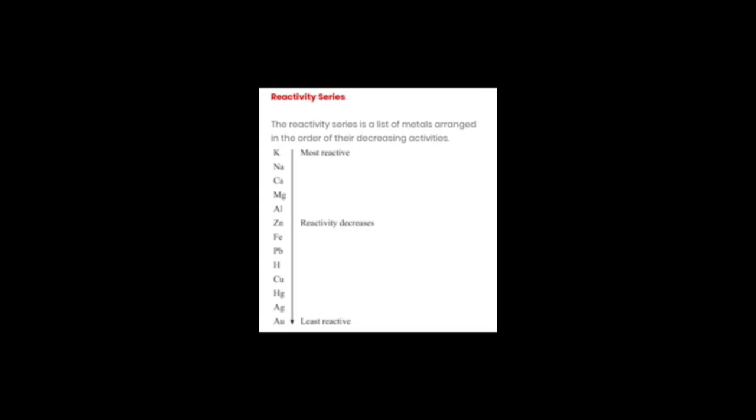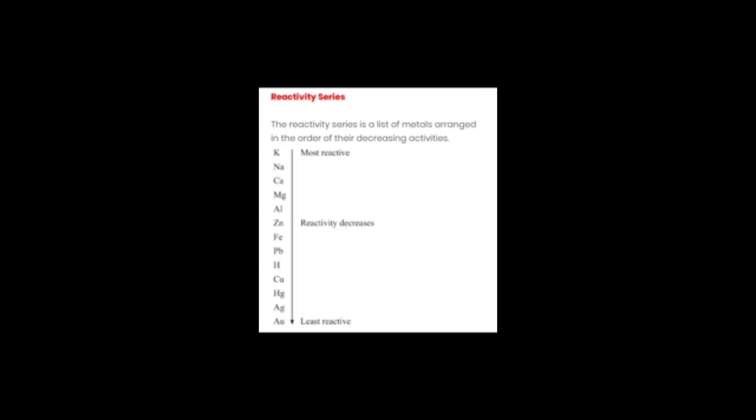Up to hydrogen you can learn with this statement, and then copper, mercury, silver and gold. These, as you all know, we have already discussed in the chapter, are very less reactive metals; the last ones are the least reactive. So this is how you can learn from the reactivity series which metal is more reactive and which metal is less reactive. Then only you can see whether the reaction will take place or not.